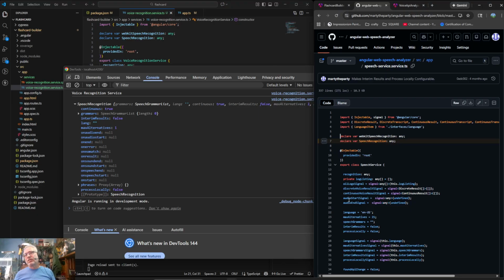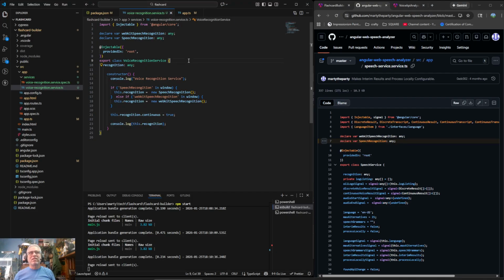So these are signals, like Angular signals, that return when the audio is started and when the audio is ended. And that's probably how we'll know if the microphone has started or ended. So I think I don't want to use a signal for that. I think signals maybe add unneeded complexity.